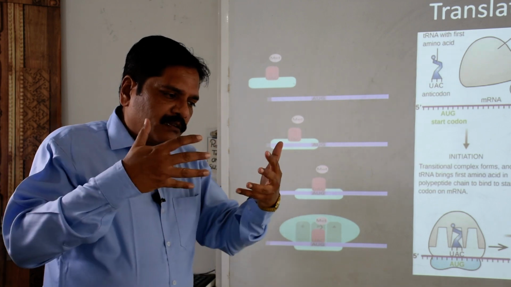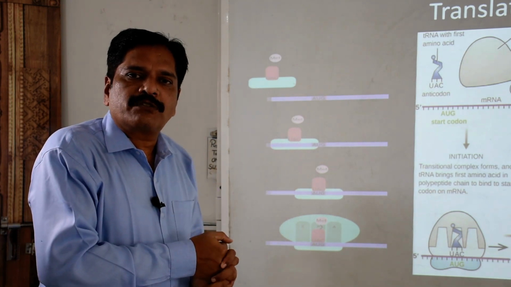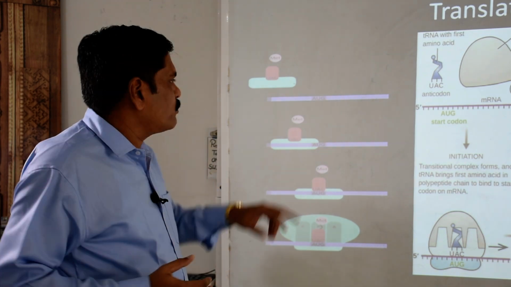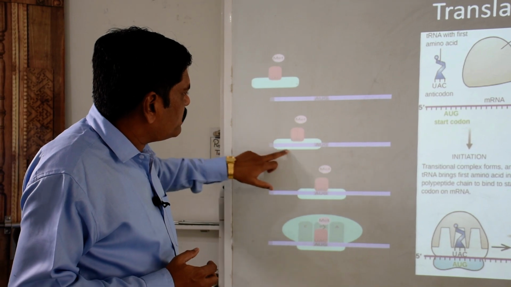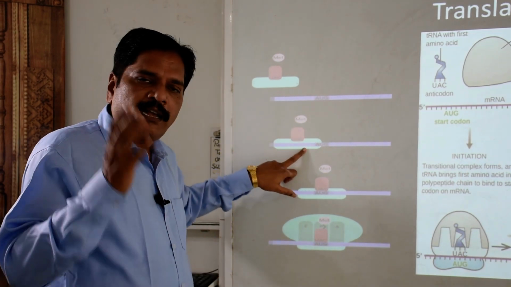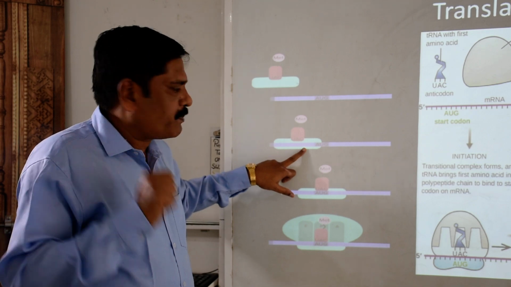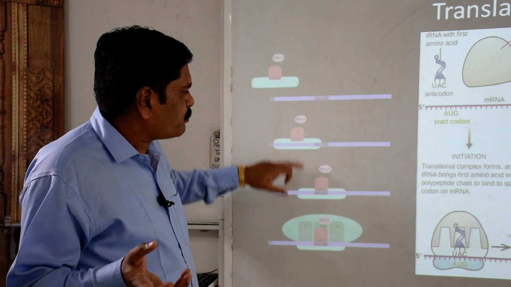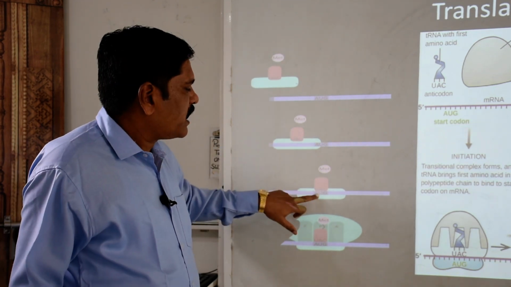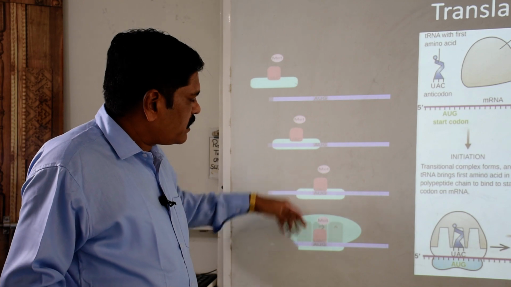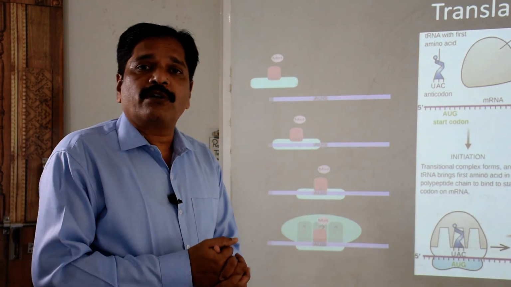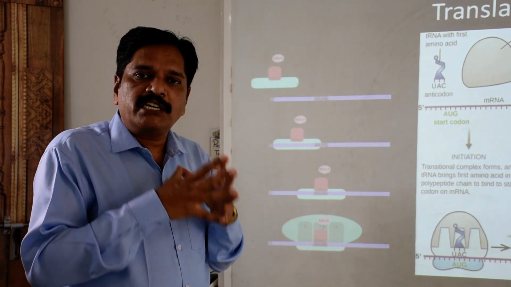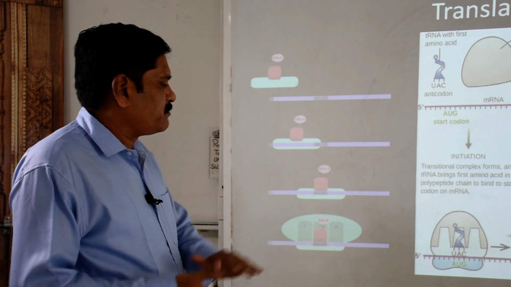What is the second one? That is the union of mRNA and the 30S unit of ribosome, clear. So this 30S unit of ribosome is attached, and now this is called a ribosomal mRNA complex, clear. Now the anticodon on the tRNA will identify the AUG, that is the initiation codon on the mRNA, and will fix the first amino acid, that is methionine. Remember, the beginning or initiation of the chain is always performed with the help of this methionine, clear.